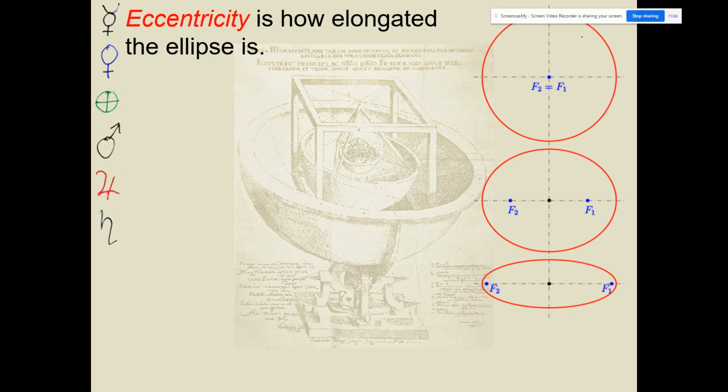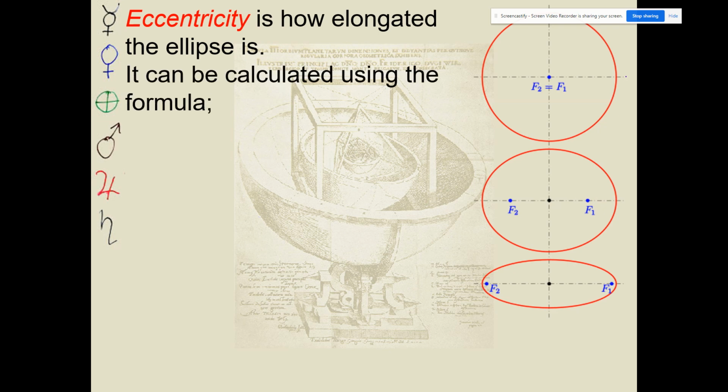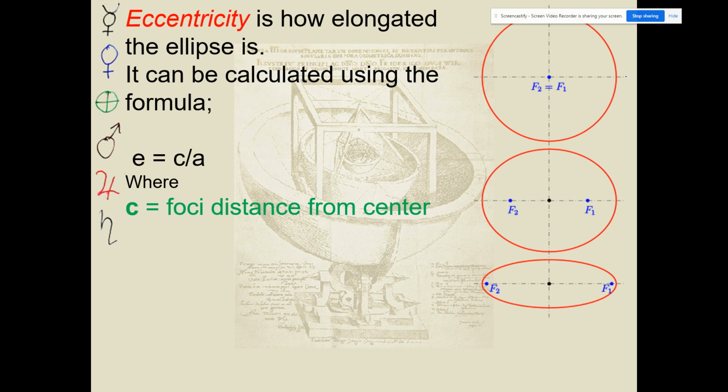We can actually calculate how eccentric an ellipse is by using a simple formula. The eccentricity is equal to c divided by a, where we call c the foci distance from the center, and a is the semi-major axis, which is that right there.